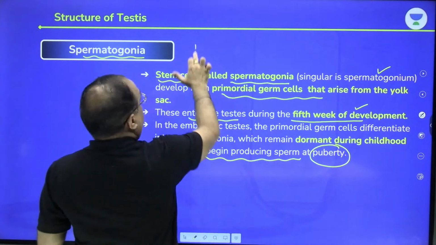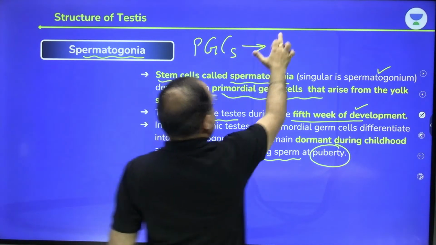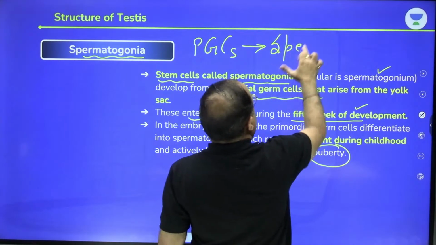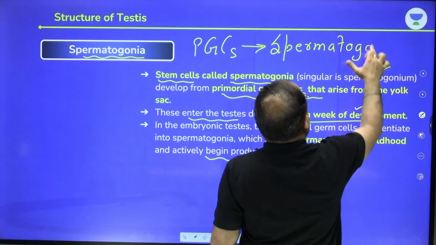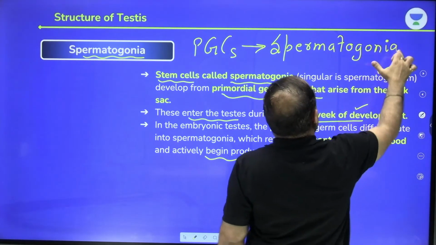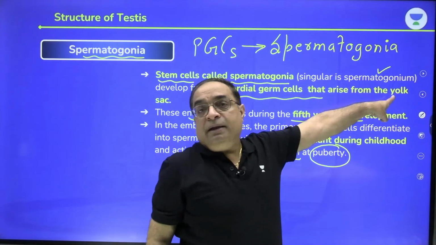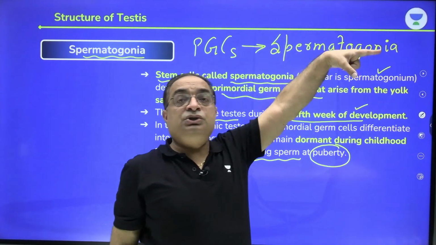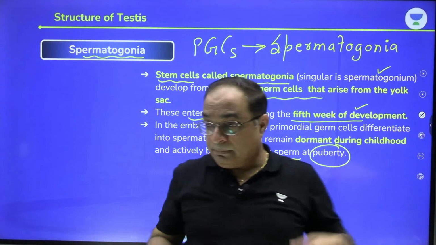Right, ji? So there are PGCs, primordial germ cells, which form spermatogonia. And primordial germ cells do not develop inside the testes. They develop in the yolk sac of the embryo. Extragonadal origin. They migrate to the testes during the 5th week of development.